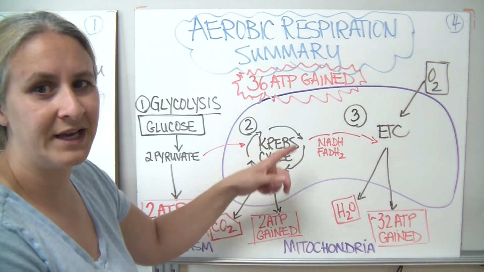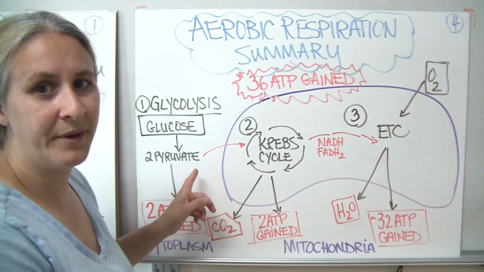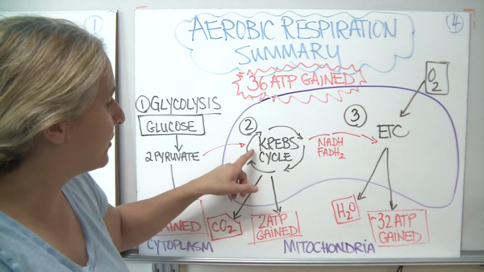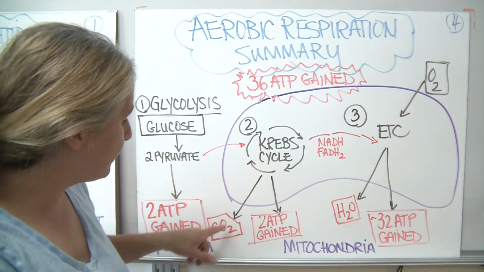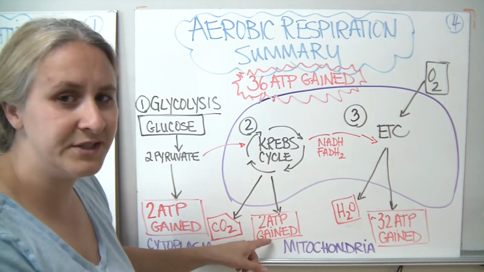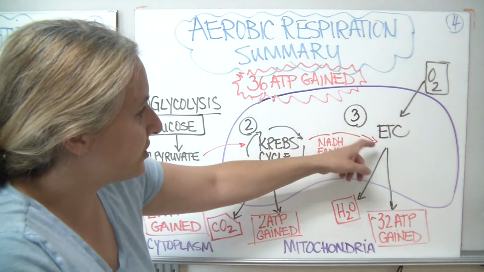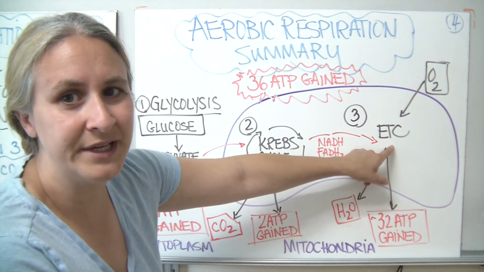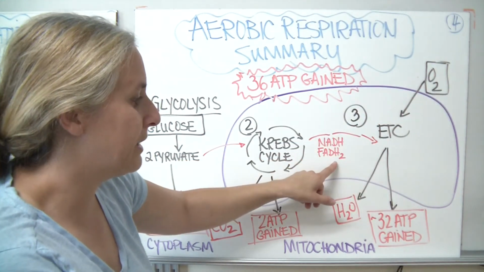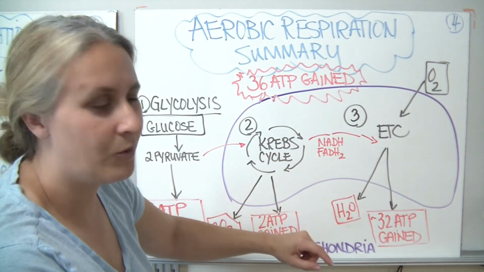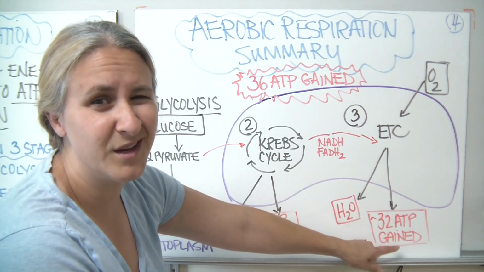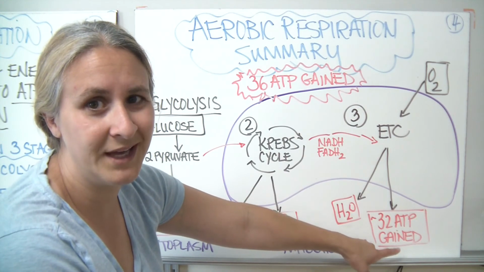Now remember, the Krebs cycle has to happen twice. For every pyruvic acid molecule, it's going to turn 1 time. So for glucose, it's going to turn twice. During the Krebs cycle, we've released some carbon dioxide into the atmosphere, and we've gained 2 ATP. Our hydrogen carriers are going to move on to stage 3, the electron transport chain. Our oxygen is going to come in and combine with the hydrogens to make water, and this is our moneymaker, 32 ATP approximately, give or take a few, gained.